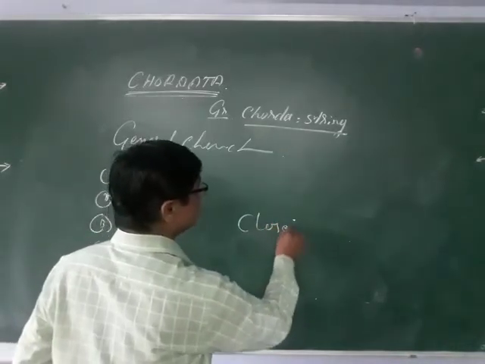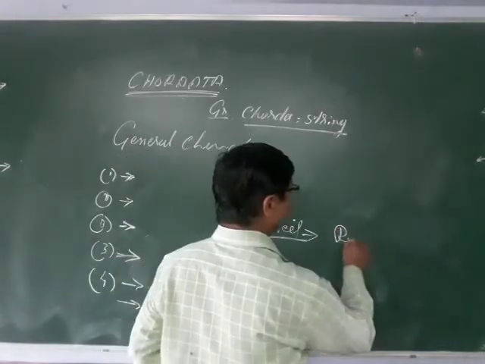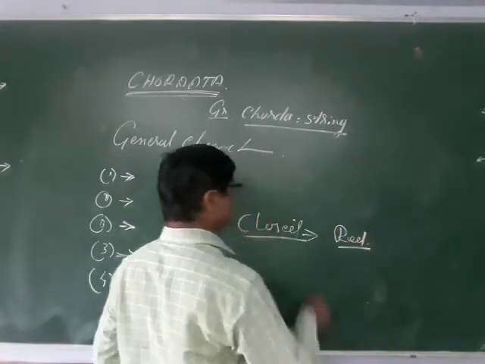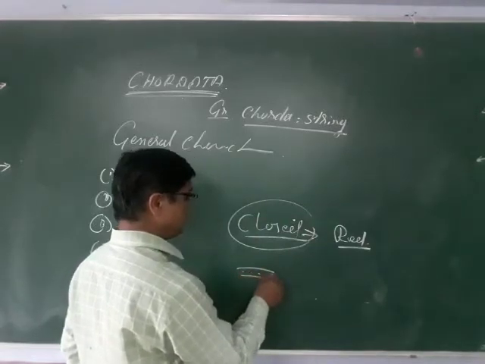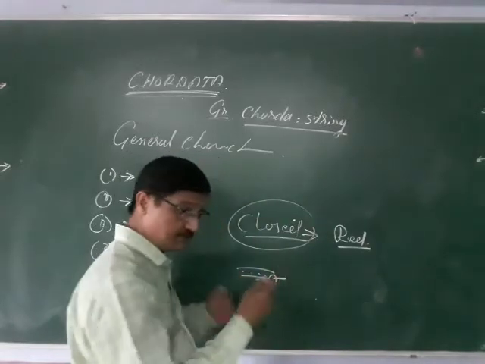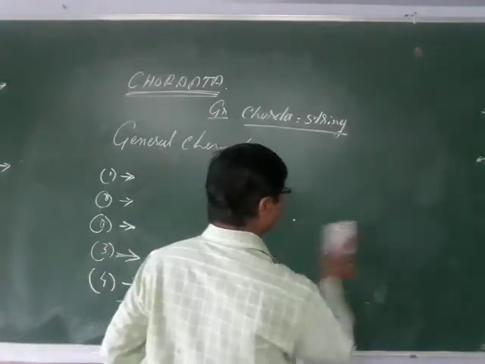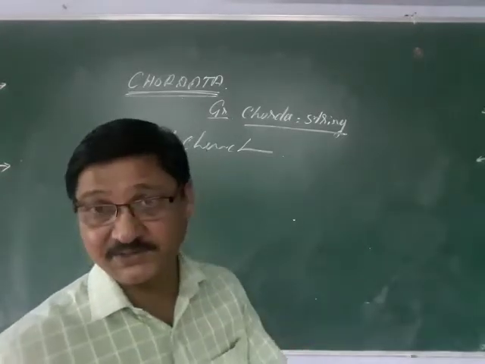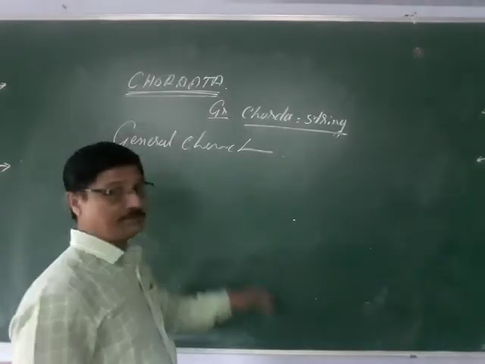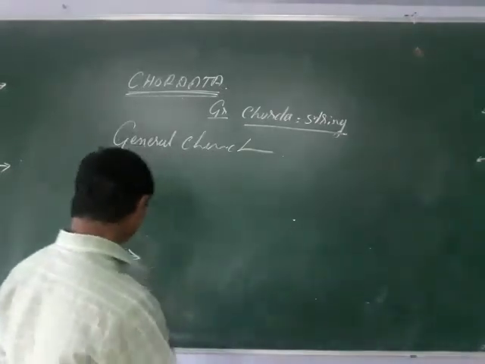Most of the animals show the closed type of circulation, and the blood is usually red. Closed type means there are definite blood vessels through which the blood flows within the vessels. So that is the closed type of the circulatory system. And the heart may be 2-chambered, 3-chambered or 4-chambered, depending upon their habit. Again, they have been classified into different types.